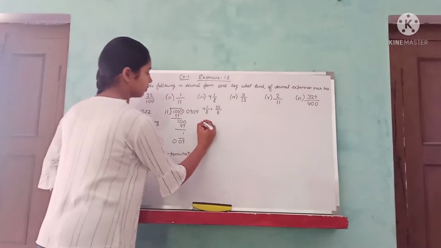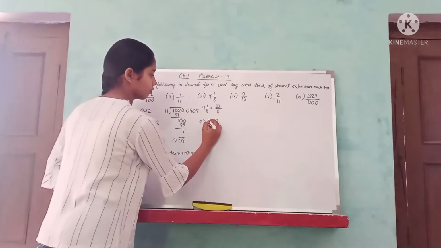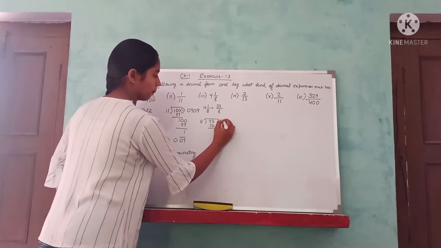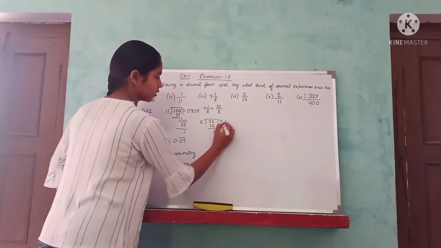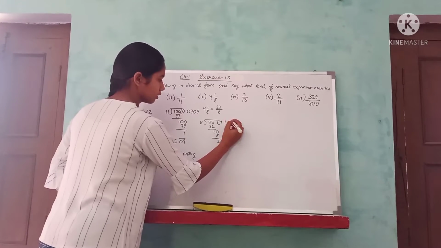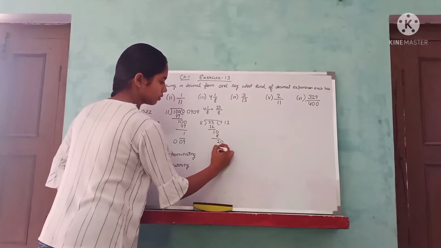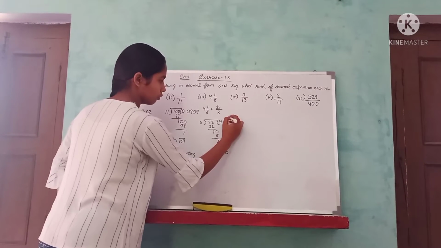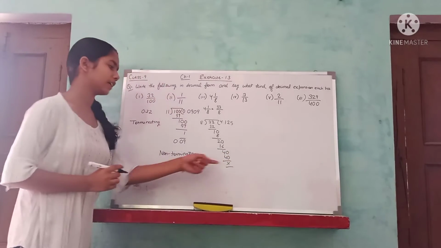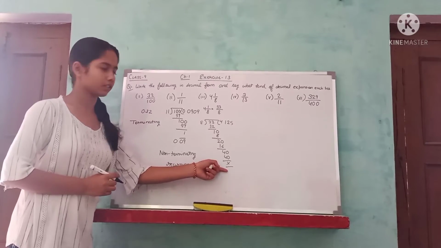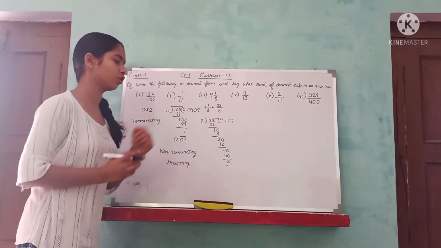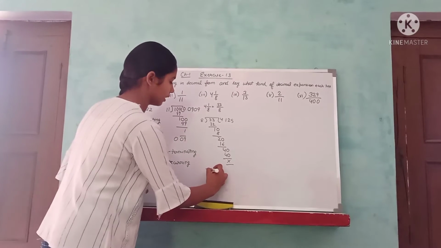Now divide it. 4.1 to the point, then 2, 16, 4, 40. So there the remainder is not there, and the quotient is not repeating its digits.